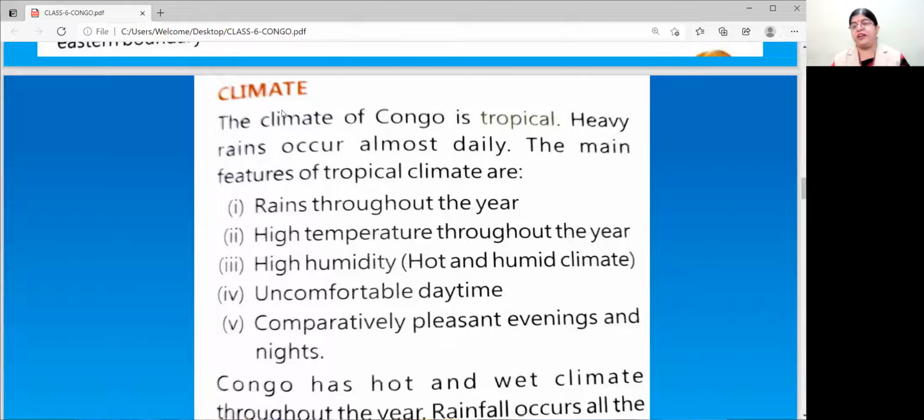Only the pleasant factor is positive. And they are not comfortable during daytime. It's raining, can you do any work? Can your clothes dry when it is raining always? Rain we like for sometimes, but when it rains continuously, then your parents say, oh my god, now it will rain for 5 to 6 days continuously, and how will my clothes get dry? And everyone wants to go to market. Papa or your grandfather wants to go to market, then they have to think during rainy season, and it becomes a little bit risky also.